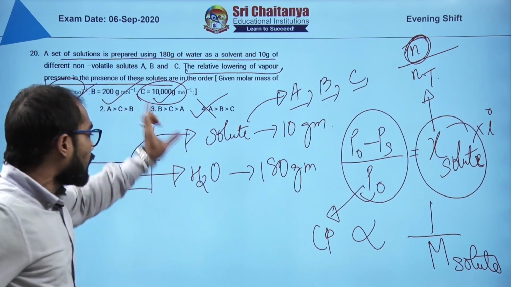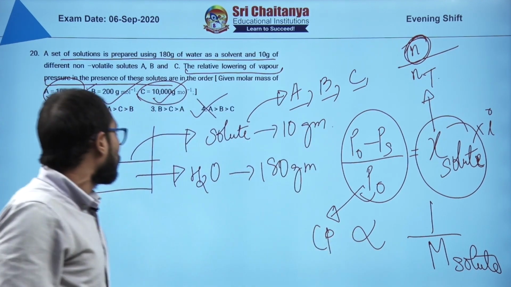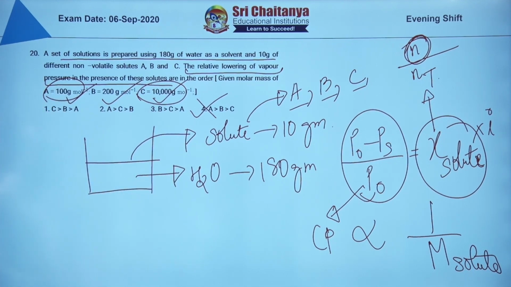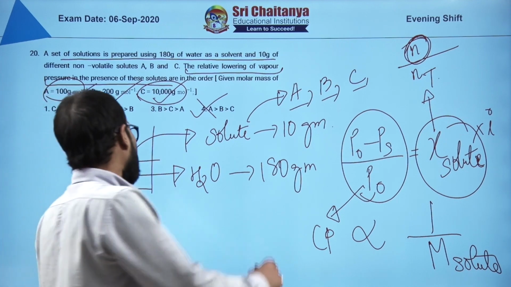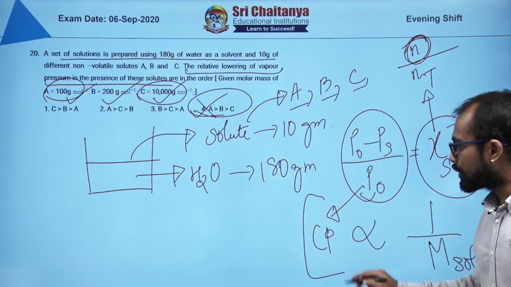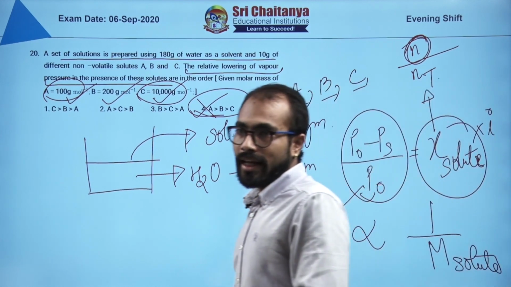Let me do it once. C, the molar mass is the highest. So colligative property has to be lowest. So yes, this is the correct answer. So from this relationship we can easily solve it out, right?